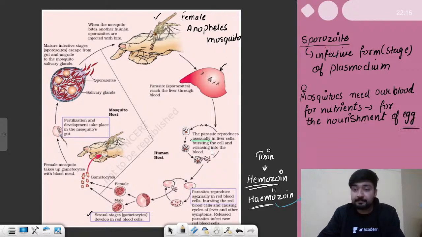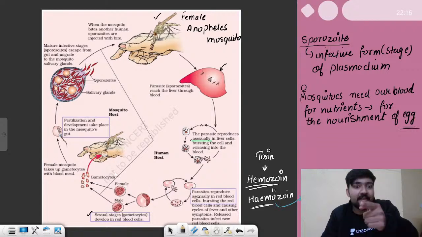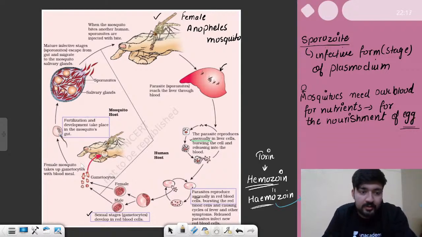Alright. Now that you've understood why we have the female Anopheles mosquito and why it needs our blood, let us move on. So when it sucks the blood, these gametocytes enter the mosquito. The female mosquito takes up the gametocytes with the blood meal. So it is intaking the blood. Now after that, these male and female parts fertilize, they fuse and perform sexual reproduction.